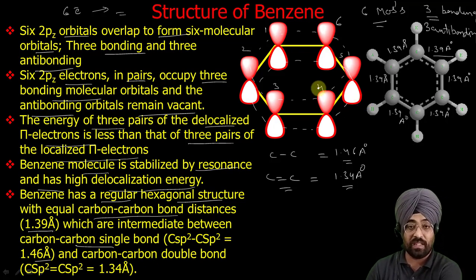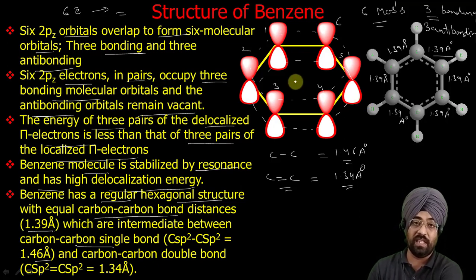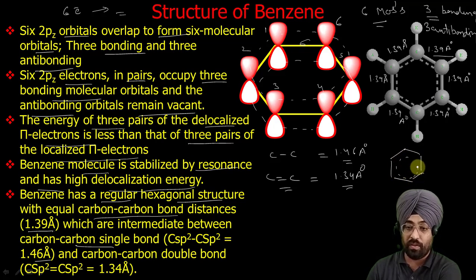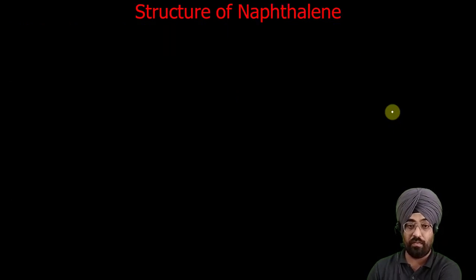Basically, I am discussing only pi electrons because aromaticity deals with pi electrons, and our topic is aromatic heterocyclic compounds. That's why I am not discussing the sigma bonds. So this is the pi bonding network of benzene. This is delocalized. We don't have localized double bonds, we have a delocalized bond, and benzene is best represented as this, where the overlap is on all the carbons. All these 6 2pz orbitals overlap or combine to give the bonding molecular orbitals. So this is the structure of benzene.